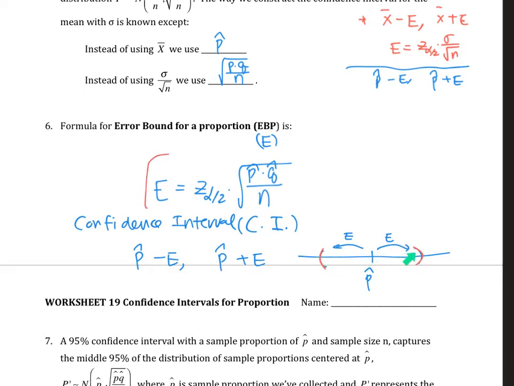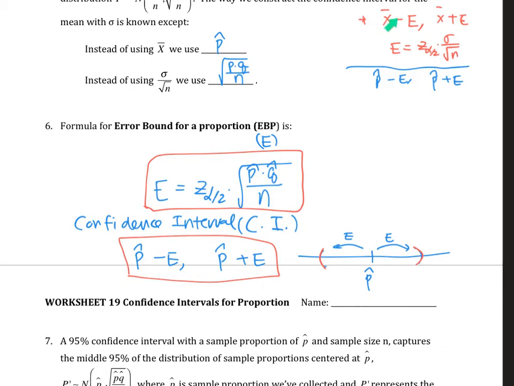So our margin of error formula is different, but structure is the same as before. I want you to notice that instead of X bar, I used P hat, and margin of error had a different formula. This is all because now we're dealing with qualitative data set. So we want to look at a percentage of people who said yes or percentage of people with a certain property.